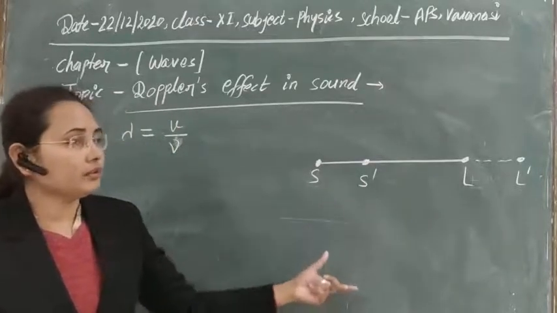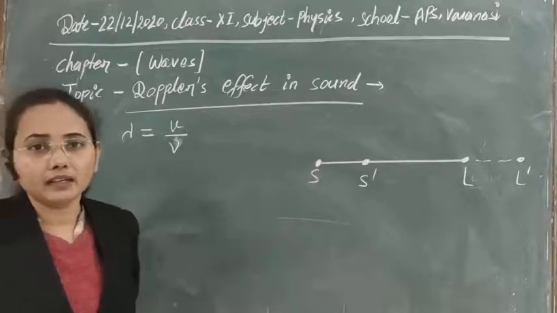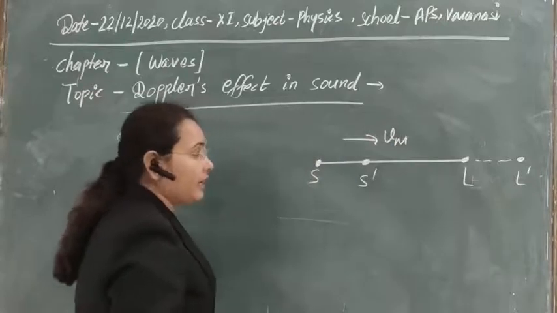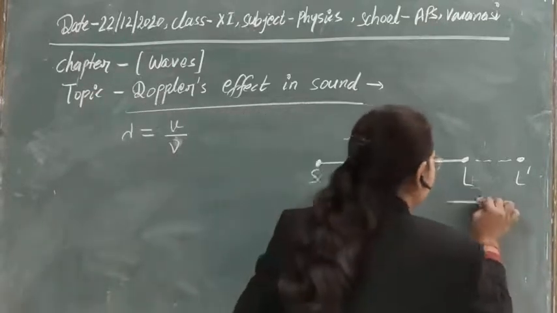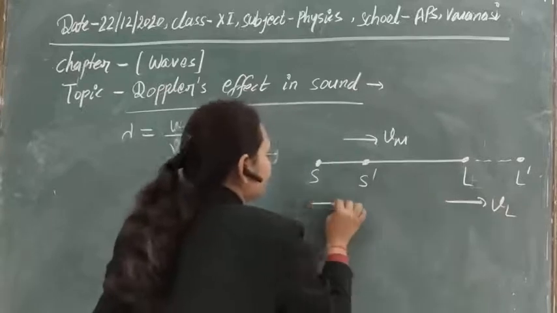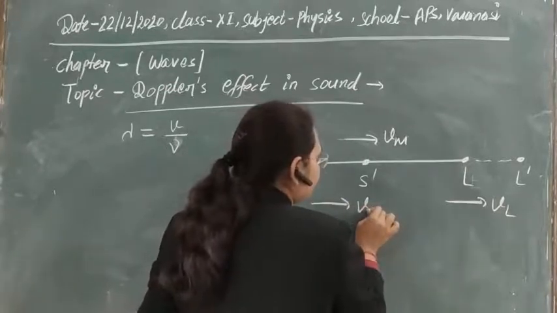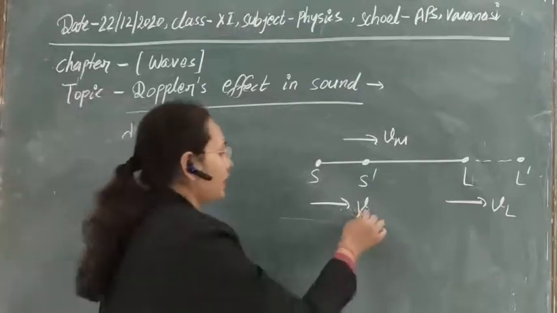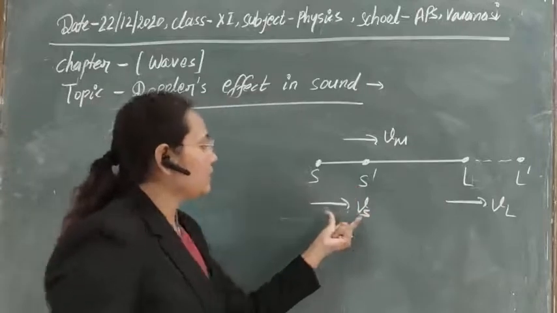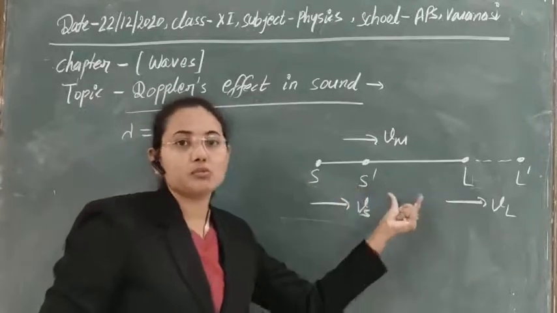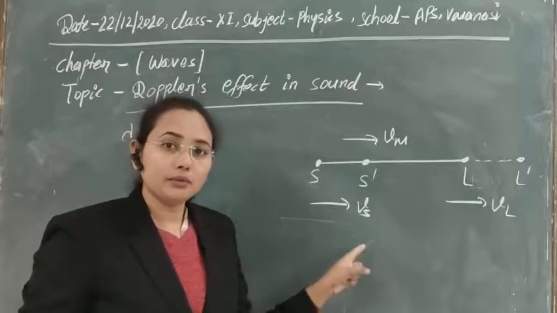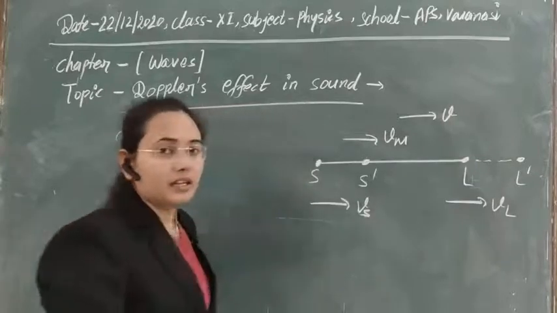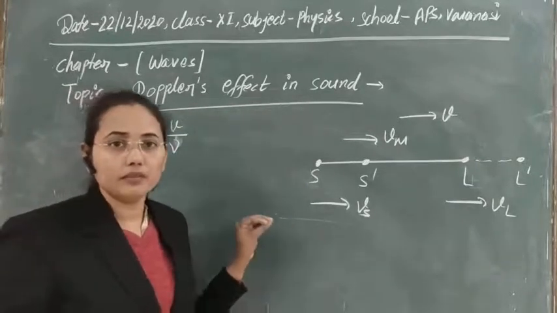Now due to their relative movement, obviously there will be a movement in the medium. So the velocity of the medium is denoted by Vm. The velocity of the listener is denoted by Vl, and the velocity of the source is Vs, through which the source is moving. Also, the velocity of sound produced by the source we have already taken as V. So there are a total of 4 velocities here, don't be confused by that.